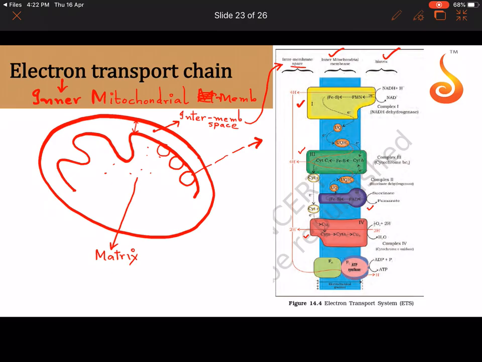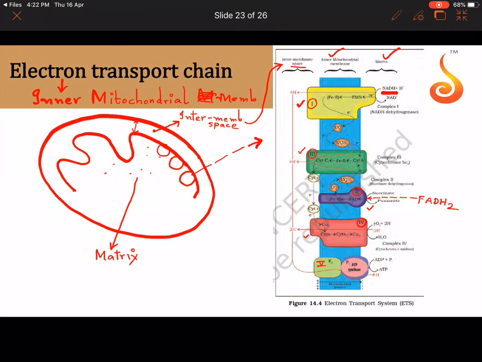Now here, which is the feeding substrate to all these electron transport chain? Notice it is NADH, which came from glycolysis and Krebs cycle, and it is FADH2. See here, it should be written FADH2 feeds this complex. FADH2 gives electrons to this. This is called complex 1. This is called complex 3. This is called complex 2. The purple one is complex 2. The red one is complex 4. And the last one is called complex 5. So see how electrons are passing throughout, isn't it?